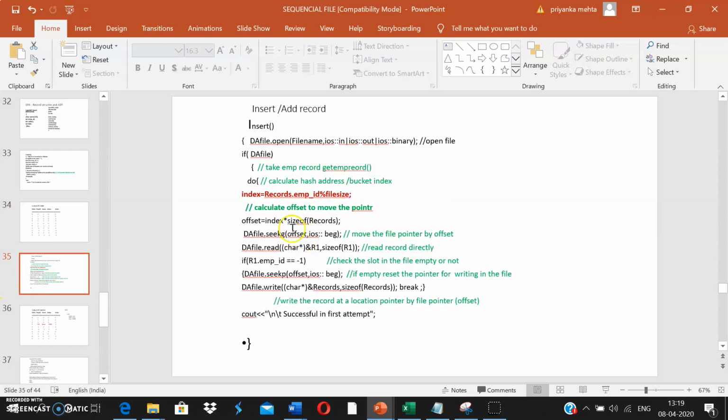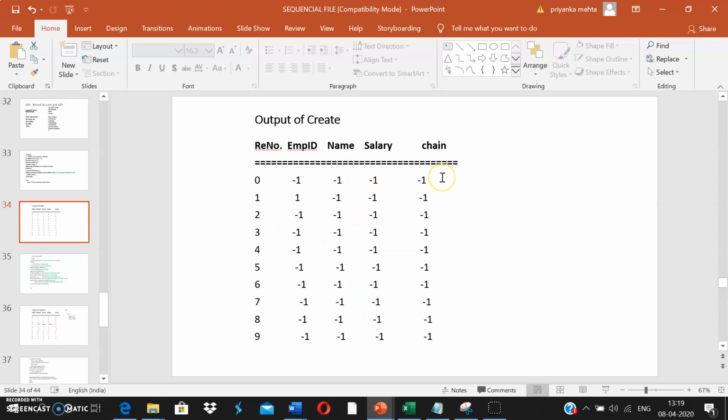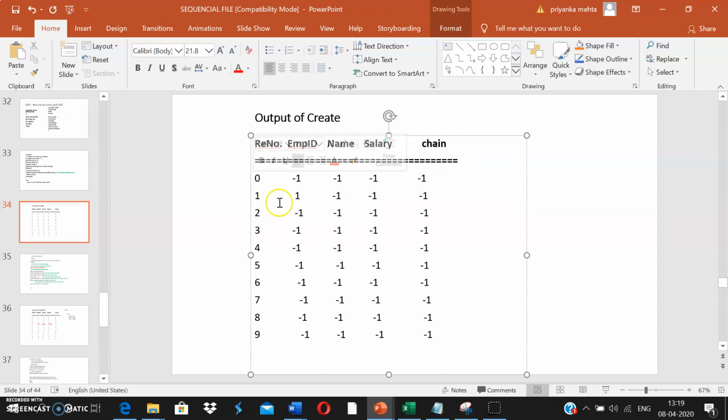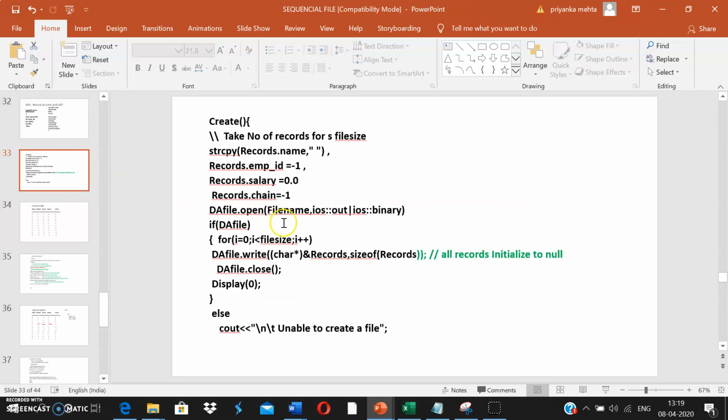So the offset is index 3 times the size of each record. Let us suppose the size of each record is 10. So 3 times 10, 30 bytes I have to skip. From the starting, I'm going to skip 30 bytes, 10 for this, 10 for this, 10 for this, and now my pointer is here, right?